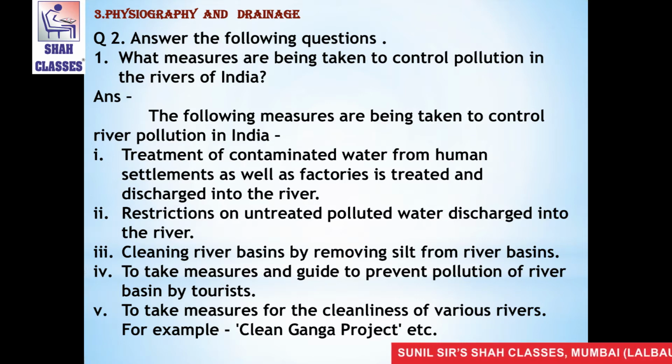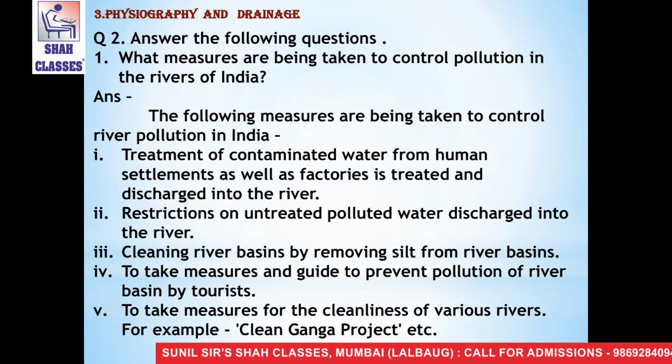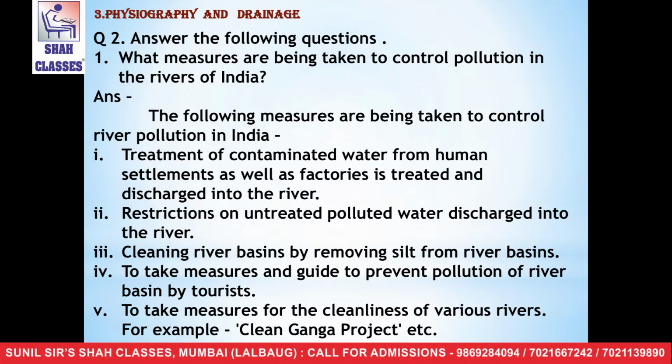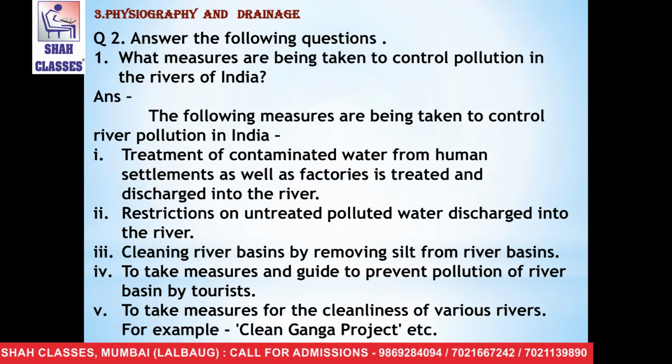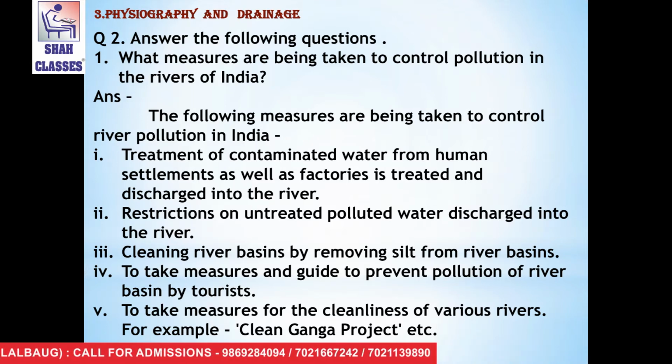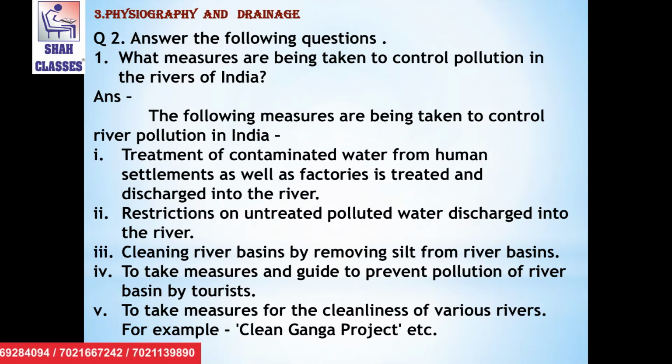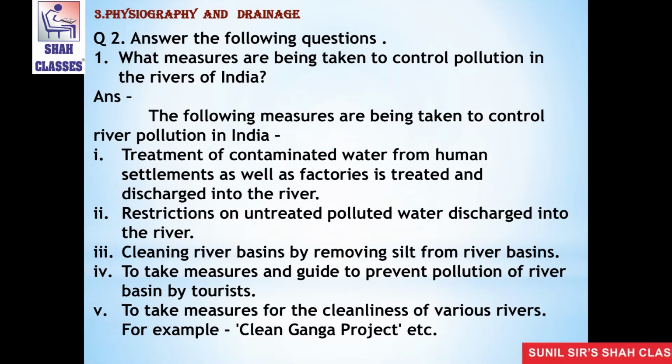The third point is cleaning the river basin by removing silt from river basins. Fourth one is to take measures and guide to prevent pollution of the river basin by tourists. And the fifth one is to take measures for the cleanliness of various rivers, for example, the Clean Ganga project, etc.